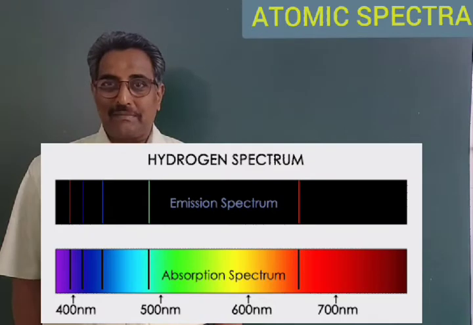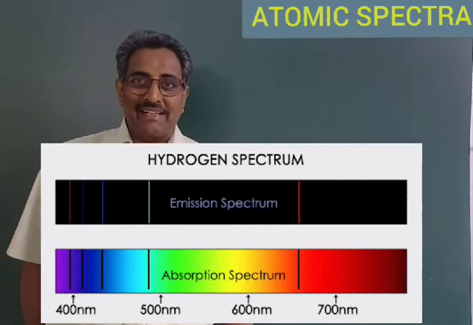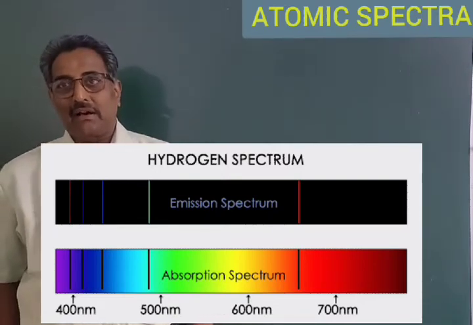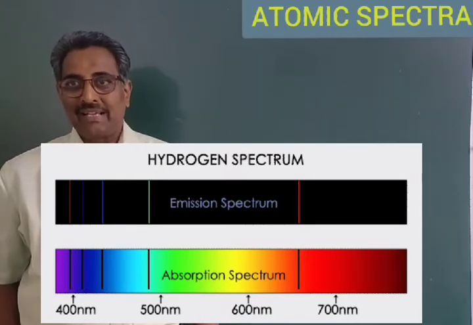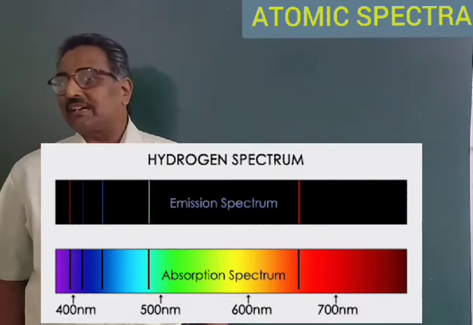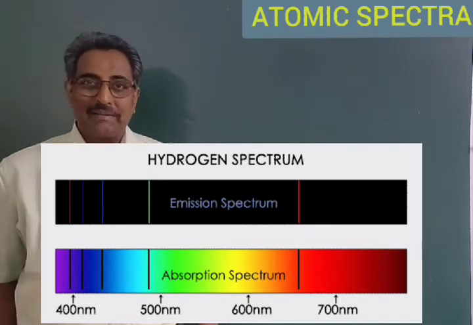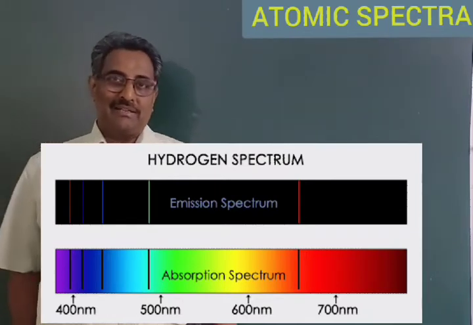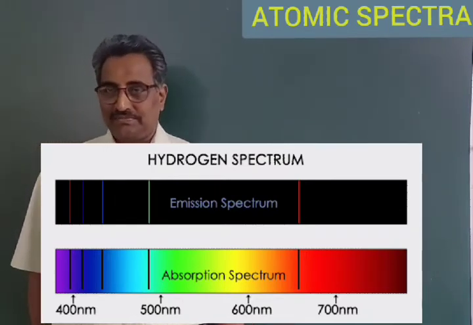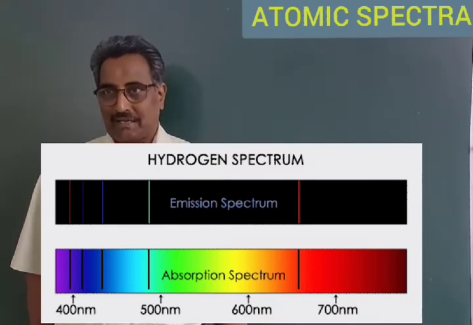Whereas in the emission spectrum, the bright lines with different colors depending on the radiations released are obtained on a dark background, in the absorption spectrum, the dark lines are observed on a bright background of different colors. The radiations which are absorbed by the cold body are missed in the radiations captured in the spectroscope. So this kind of spectra are the absorption spectra.